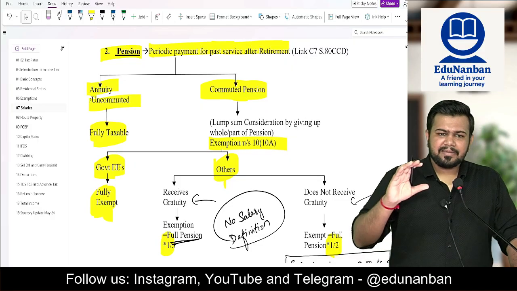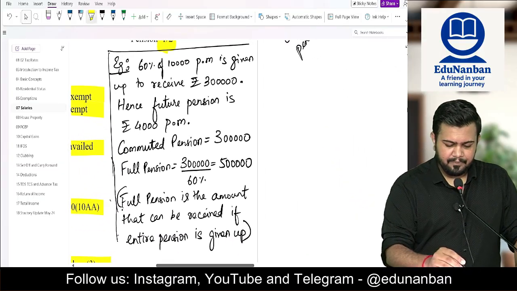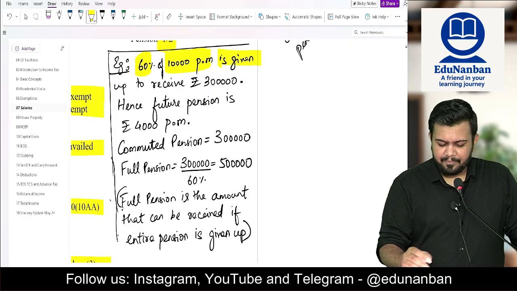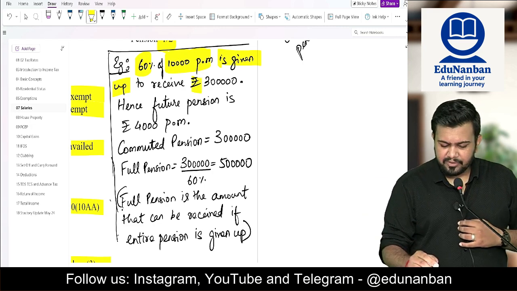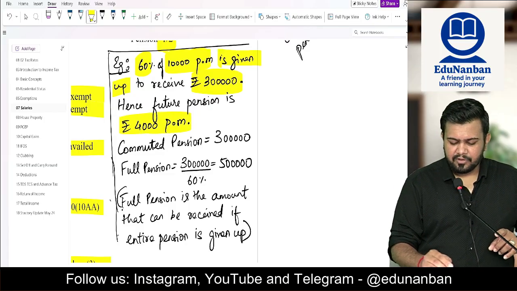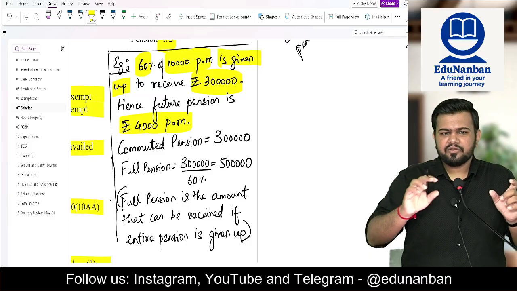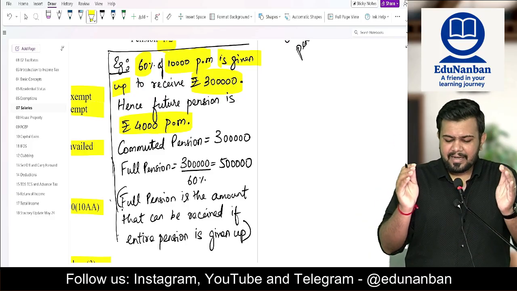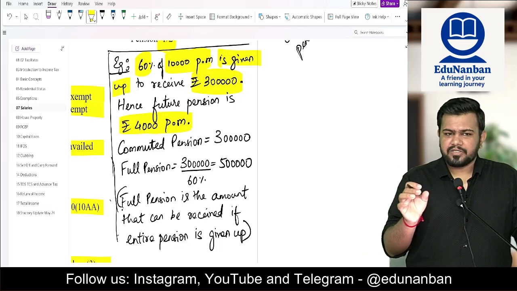However, sometimes the employee can commute the pension. What is commuting of pension? I gave you an example: 60% of the pension of 10,000 per month is given up. So the employee gives up 60% of the monthly pension to receive a 3 lakh rupees lump sum amount today. Hence the future pension will be 4,000 rupees per month. But for this giving up, he has received 3 lakh rupees as a lump sum amount. This 3 lakh is what is called commuted pension.